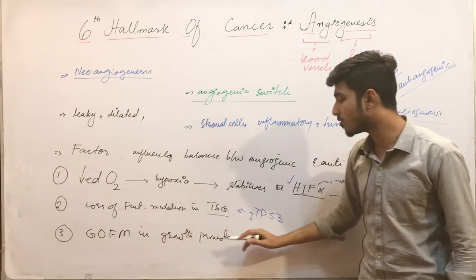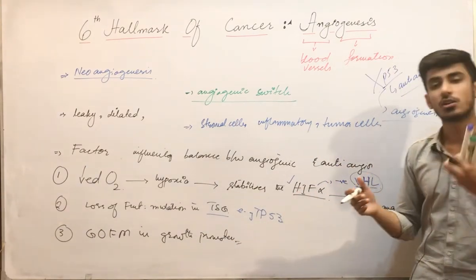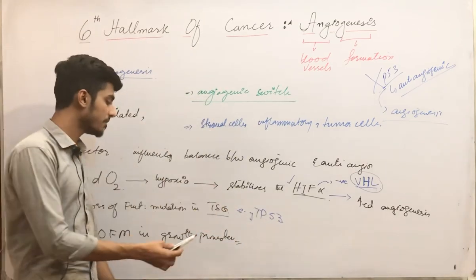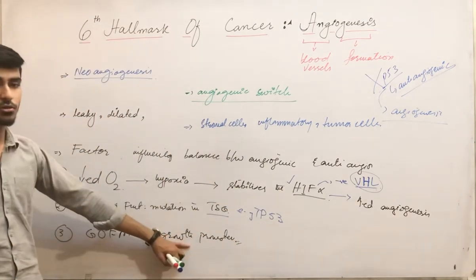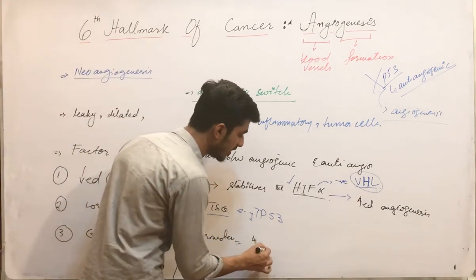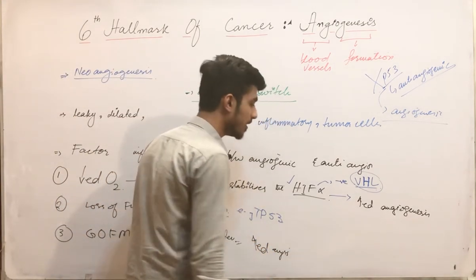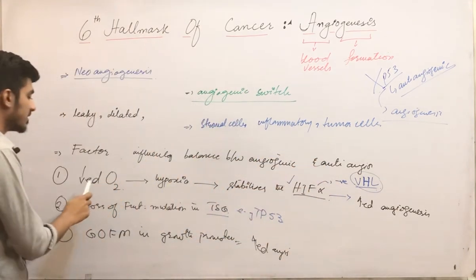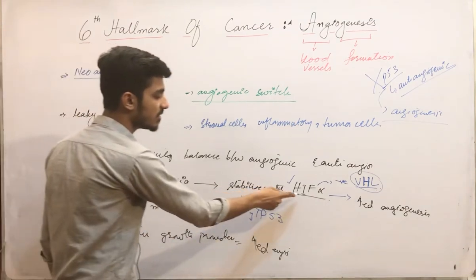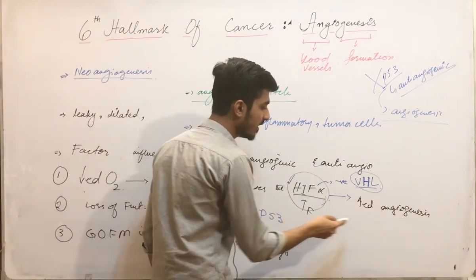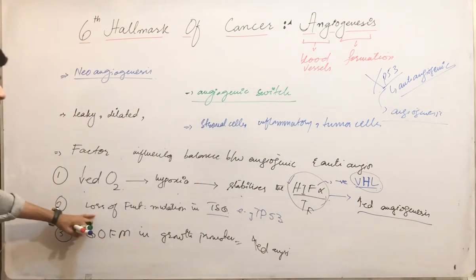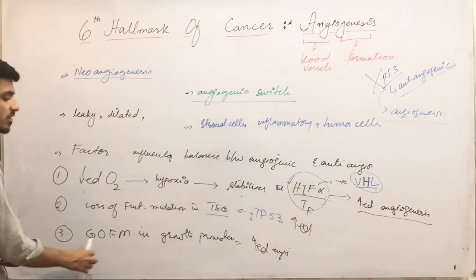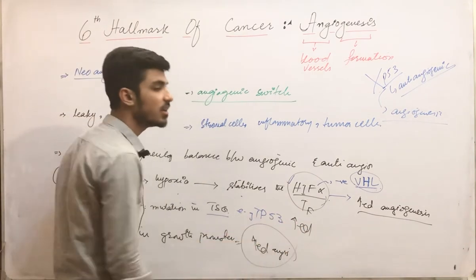Gain of function in those growth promoter genes will carry out growth, including growth of blood vessels, so this also increases angiogenesis. So three factors influence the balance: decreased oxygen, where hypoxia stabilizes the transcriptional factor and increases angiogenesis; loss of function mutation in tumor suppressor genes; and gain of function mutation in growth promoter genes.